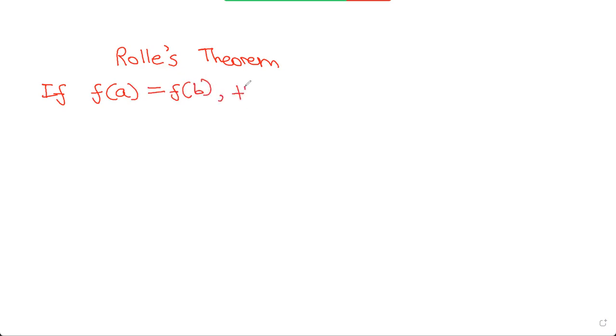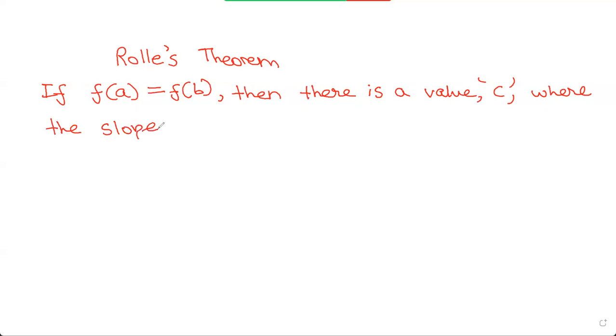Now let me give you a special case of the mean value theorem. It's called Rolle's theorem. That is, in the mean value theorem, if f of a is equal to f of b, then there is a value c where the slope is 0.